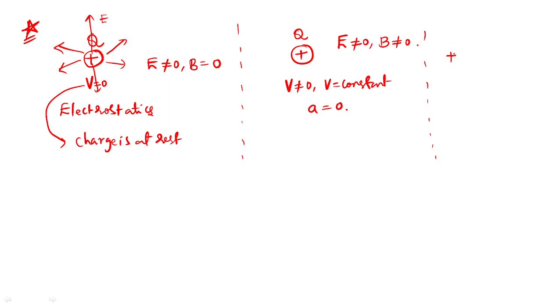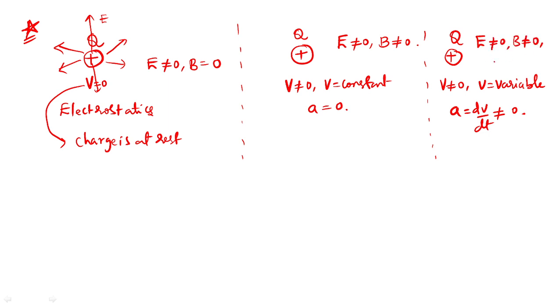Waves in the sense, what is that now? The charge's speed is not equal to zero, but the speed is varying, a variable. Yes or no, it is varying. So acceleration, dv divided by dt, will not be equal to zero. Whenever there is acceleration, the electric field is also there, the magnetic field is also there, and one more additional thing will come, which is EMW, electromagnetic waves, also will generate.